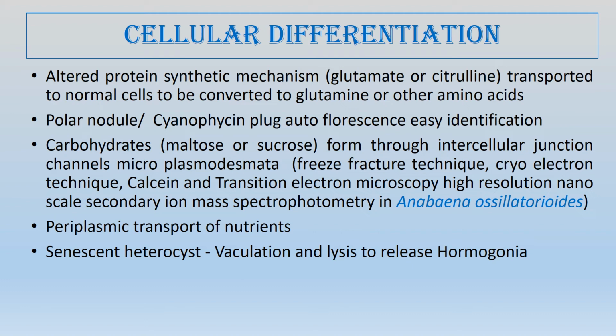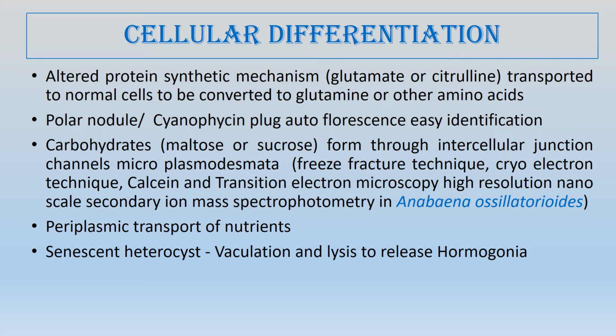Now, how do we obtain this information? It has been observed by many scientists, especially using the freeze fracture technique or cryo-electron technique, and then transmission electron microscopy, and also using the fluorescent protein calcein, where calcein is added and then microscopy was done, which proved that there was transport of amino acid as well as carbohydrate source through the plasmodesmata.